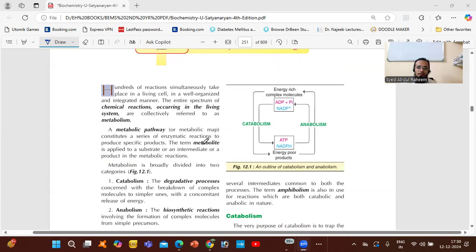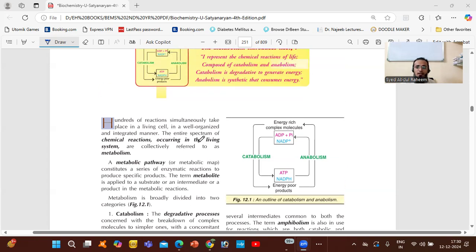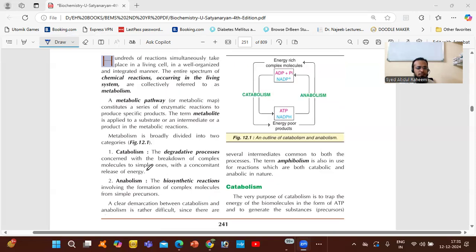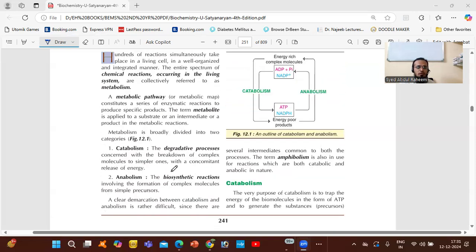So in the metabolism we have catabolism and anabolism. In the catabolism it will generate energy. In the anabolism it will gain energy. So this is the thing we have to remember. Simple chemical reactions will happen. Metabolism consists of a series of enzymatic reactions to produce specific products. The term metabolite is applied to a substance, intermediate or product of metabolic reactions. So metabolism consists of catabolism and anabolism.